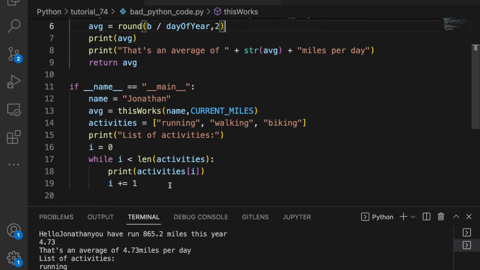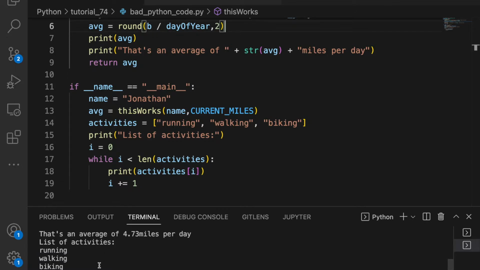Our third issue is un-Pythonic looping. So after I print that's an average of 4.73 miles per day, you have a list of activities and it prints running, walking, and biking. So we have this while loop. And you might be like, oh, this works, right? True, but we have this variable i and we have indexing. This can be a lot simpler and we can reduce the complexity.